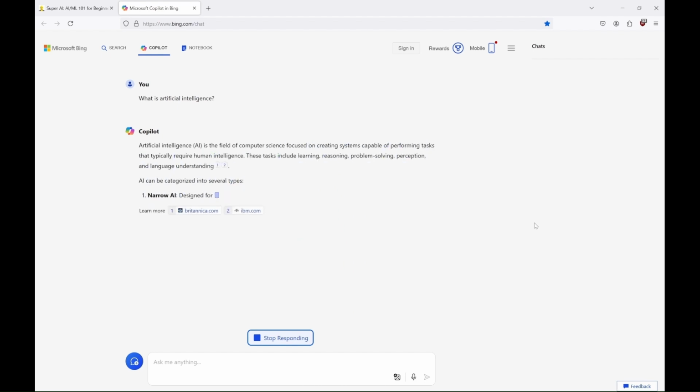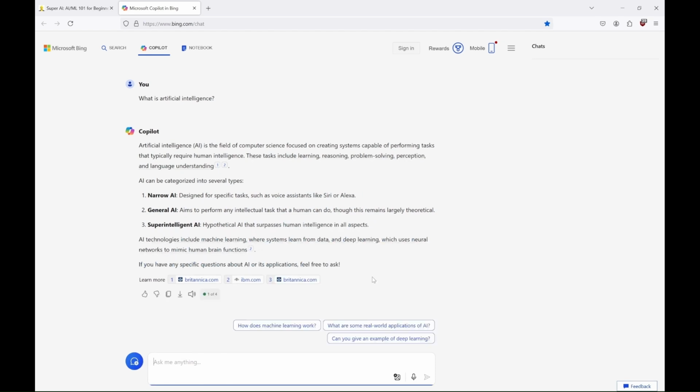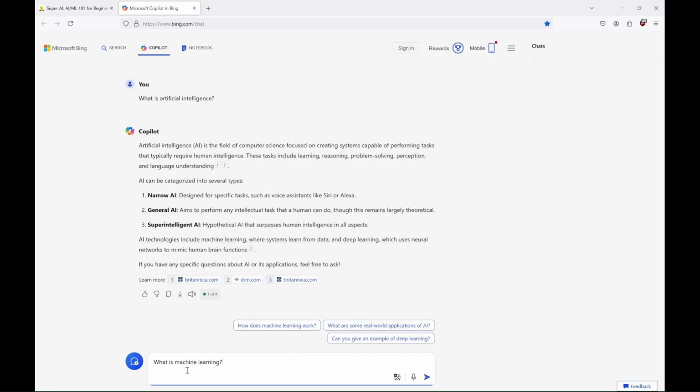As you can see, it categorizes AI into several types. Narrow AI, what we have in 2024. General AI, what we want to have. And superintelligent AI, that's me of course. Anyway, Copilot proposes other questions, links to sources, and shows the limit of questions we have, which depends on the version you use. So let's ask the second question: What is machine learning?